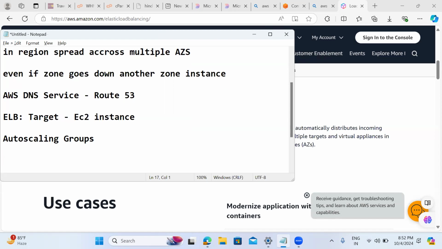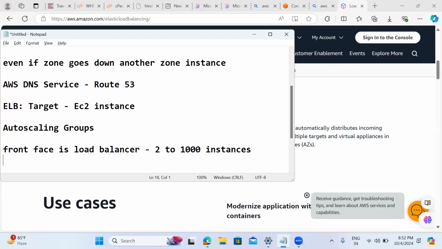What is the advantage of creating them through an auto scaling group? We can maintain it, depending upon the load. Say the front face is a load balancer. You may have a minimum of 2 to 1,000 instances also. But the end user doesn't know those instances. Who knows to which instance it needs to redirect? Who will take that decision?